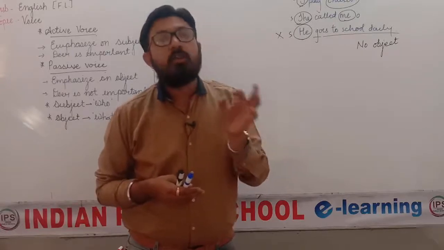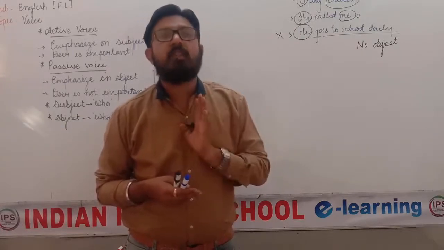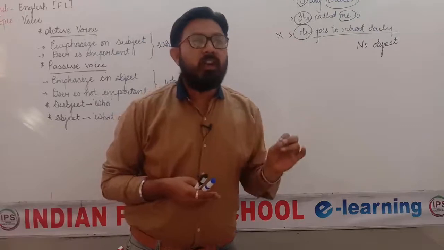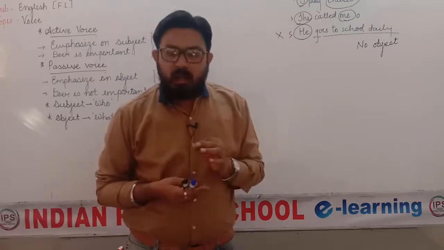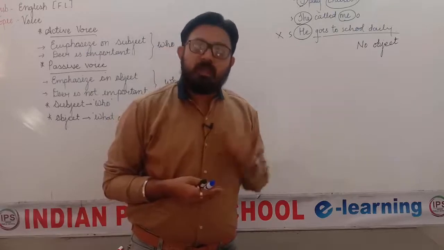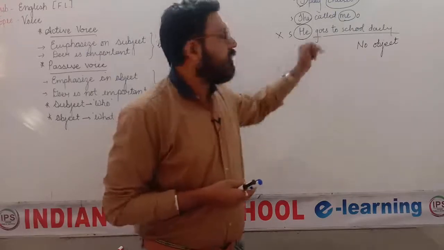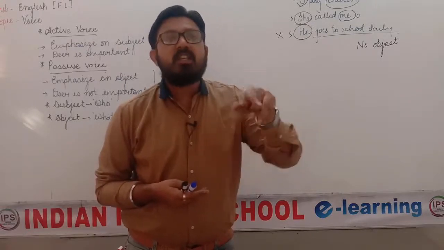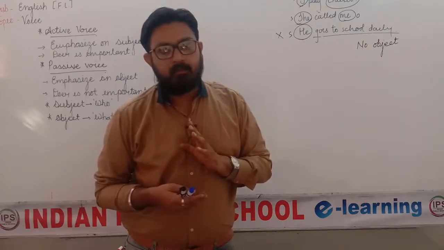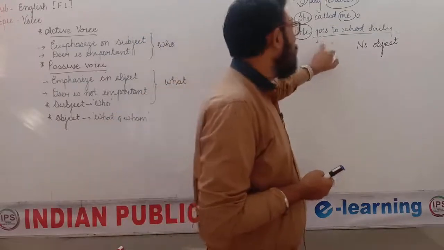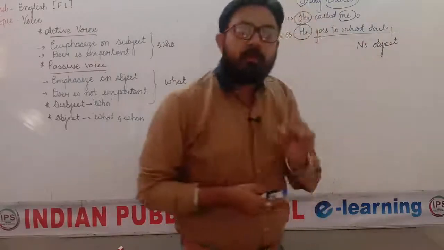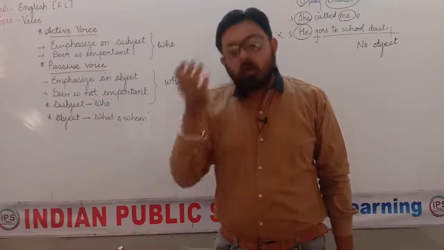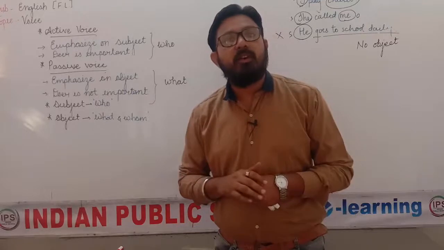If the word go or come is used as a main verb, then that sentence can be transferred in the passive voice. For example, if the sentence is like this, I am going to deliver a speech. So here the word go is used as a verb, yet that sentence can be transferred in the passive voice. A speech is going to be delivered by me. So it has nothing to do with the verb go and come, but the thing is object. If there is object, then only we can transfer the sentence into passive voice. If there is no object, that means that sentence cannot be transferred in the passive voice.